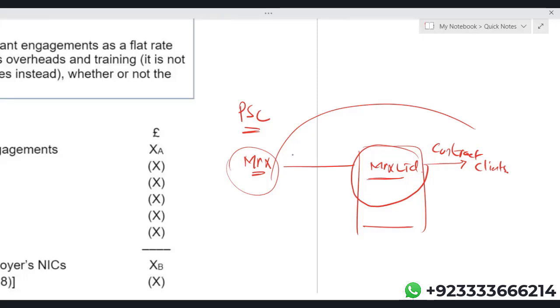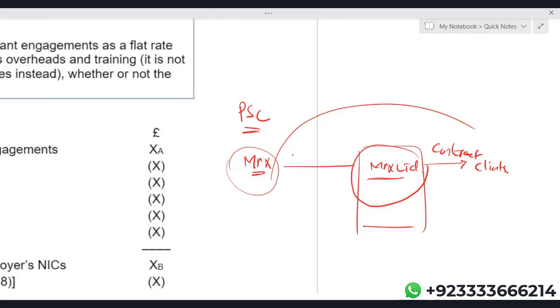The benefit is if Mr. X gets the dividend from X Limited, obviously the tax rate on dividend is far less than the tax rate on employment income. So in that scenario, what happens? HMRC says that Mr. X needs to calculate a deemed employment income, and on that deemed employment income, Mr. X has to pay the tax. Repeat. In that situation, Mr. X has to calculate the deemed employment income, assumed employment income, and on that assumed employment income, Mr. X will have to pay income tax.